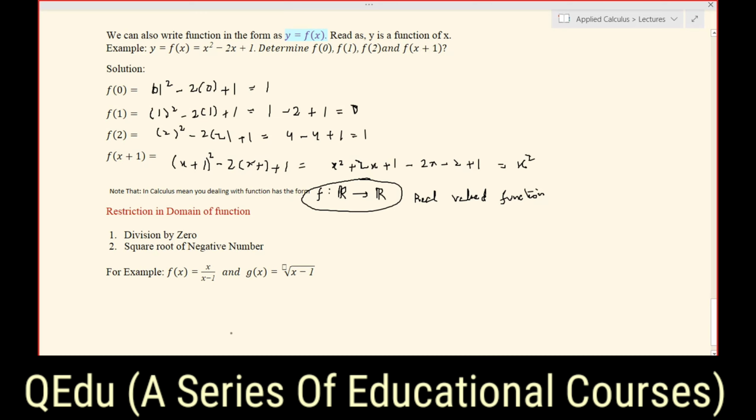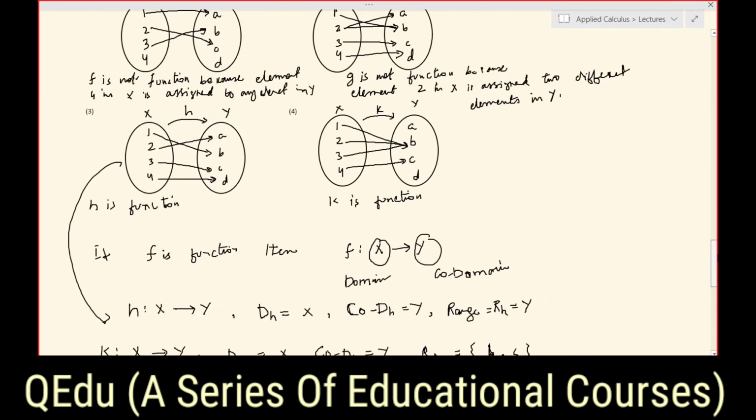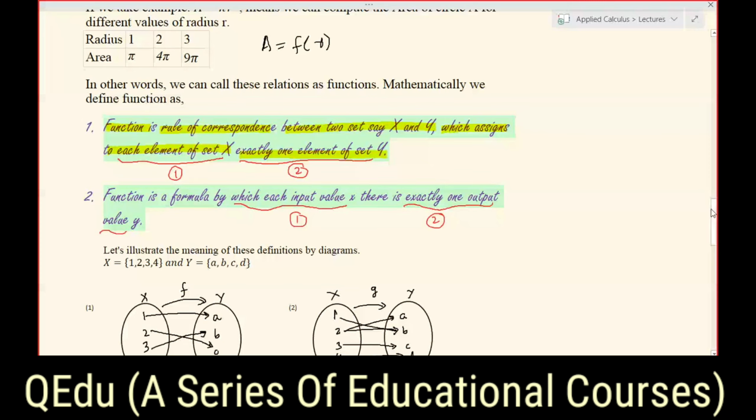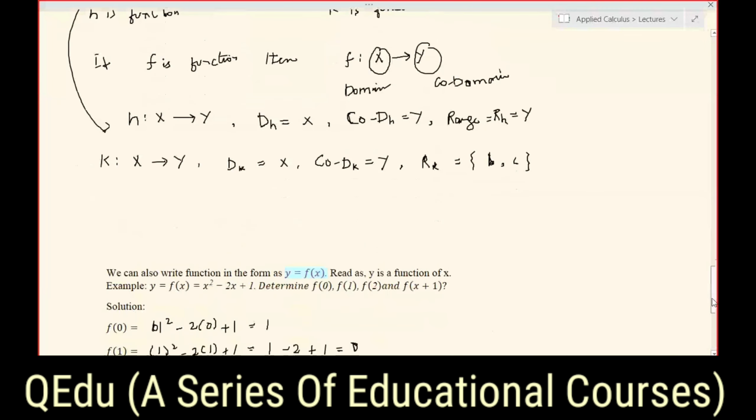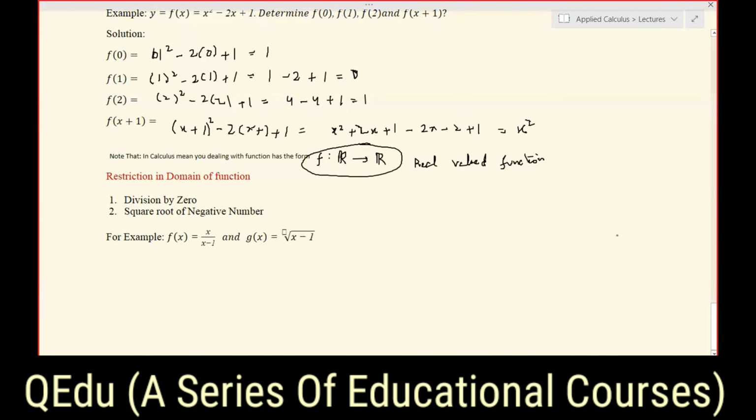Yes, now remember that there are two types of restriction in the domain of the function, because we know that functions are formulas which are actually used to find out values, as we've just discussed above. The purpose of the equation is to compute or determine the value of one physical quantity in terms of the other quantity. This means if functions are formulas, then we have to find out the value of one variable in terms of the other variable.